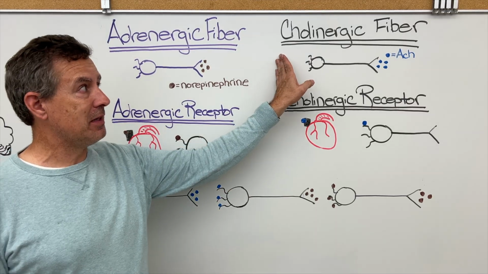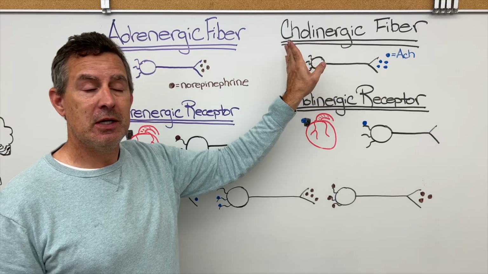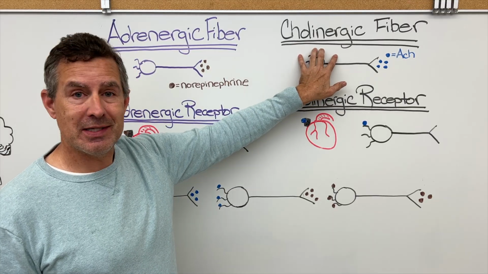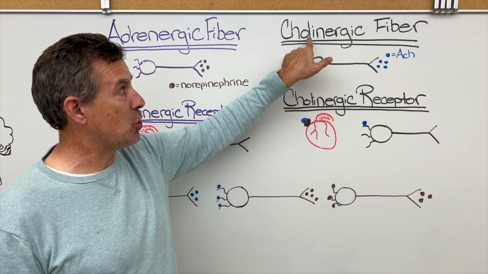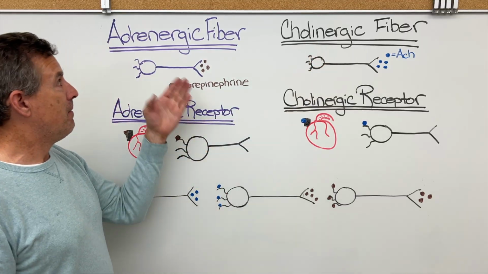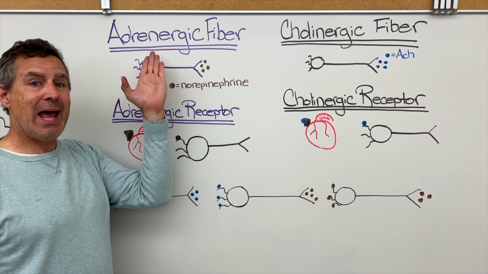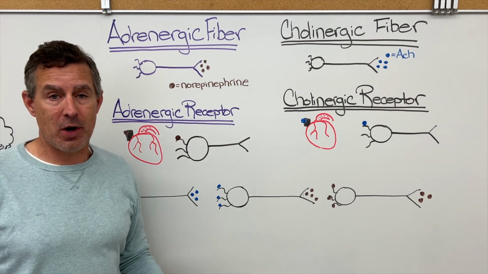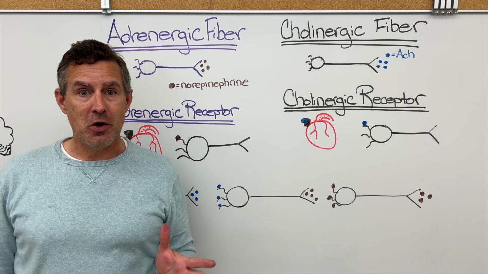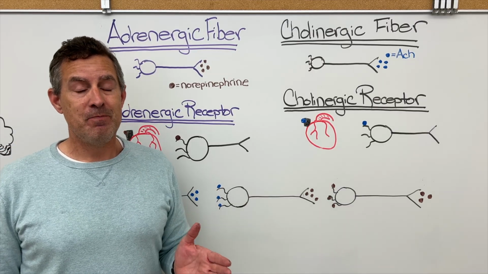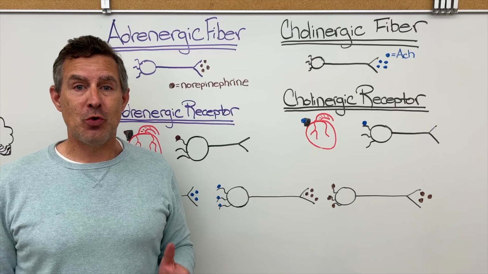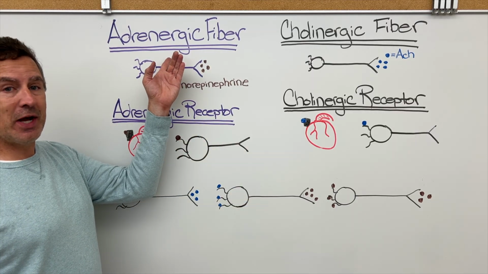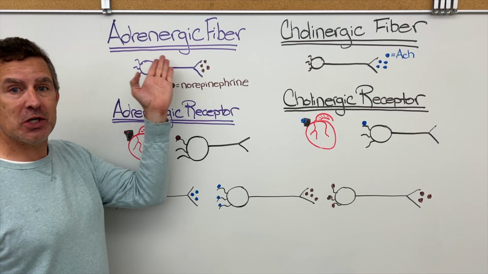It's probably clear why cholinergic refers to acetylcholine, because that root word in acetylcholine is right here, cholinergic. But what's the relationship between adrenergic and epinephrine, or specifically norepinephrine? Well, here you go. In the United Kingdom, epinephrine is referred to as adrenaline. And the fiber that releases adrenaline is an adrenergic fiber.